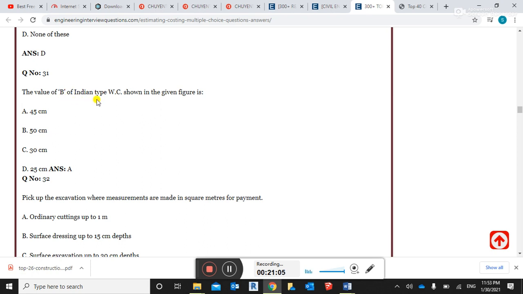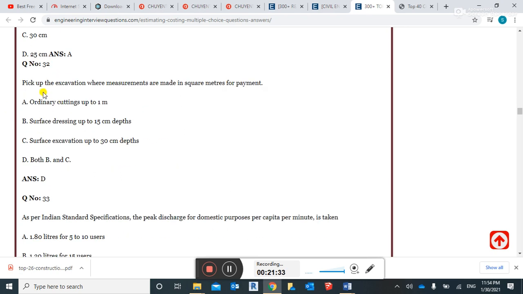The value of B for the Indian type WC shown in the figure is: A option is 45 centimeter, C, 25 centimeter. Guys, pick up the excavation where the measurement is made in square meters for payment.